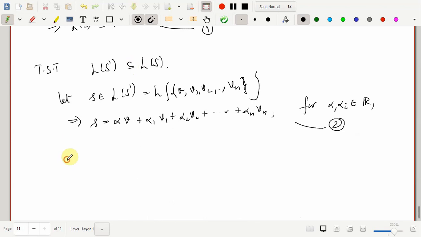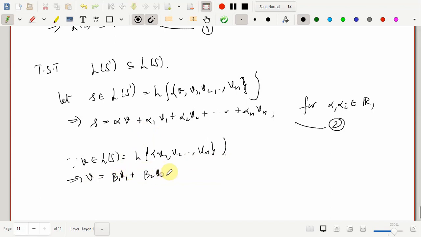So since V belongs to the linear span of S, that is the linear span of the vectors V1, V2 and Vn, we should be able to express it as a linear combination of these vectors. Since I have already used alpha 1, alpha 2 dot dot alpha n, I'll now use beta 1, beta 2 till beta n. So we'll have beta 1 V1 plus beta 2 V2, and this goes on till beta n Vn, for some beta i in R.